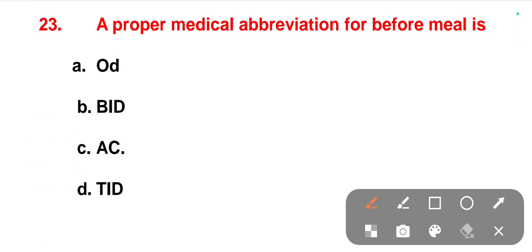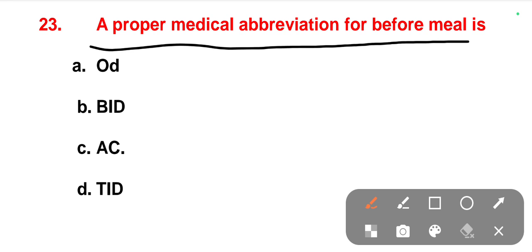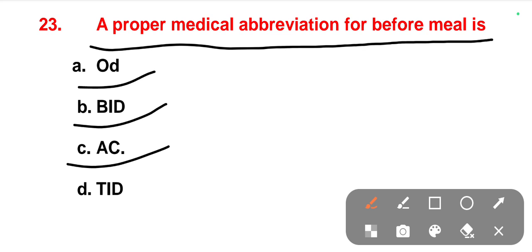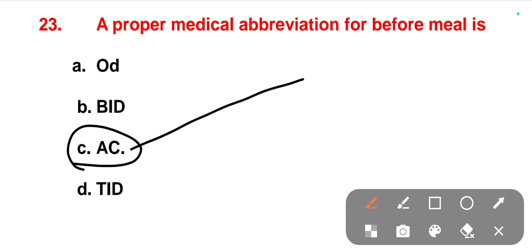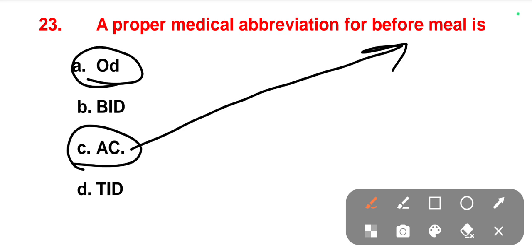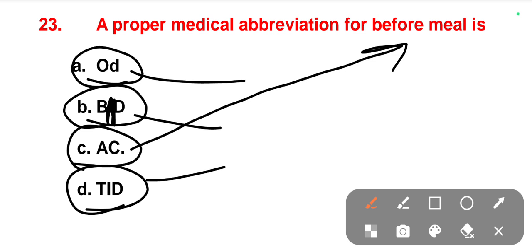The next one is, a proper medical abbreviation for before meal. So when you advise a medication for a patient, that is before meals you have to take the medication. So in the case sheet the doctor has written which abbreviation? Options are OD, BD, AC and TID. The right abbreviation is AC. AC is nothing but before meal. OD means once in a day. BD is twice in a day. TID means thrice in a day.